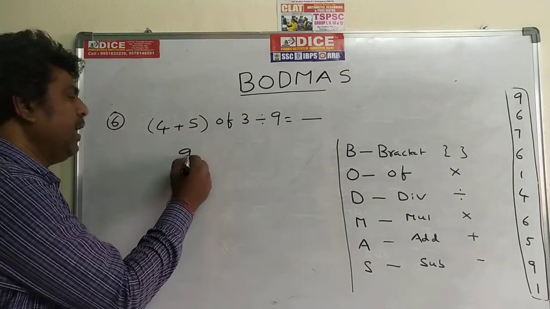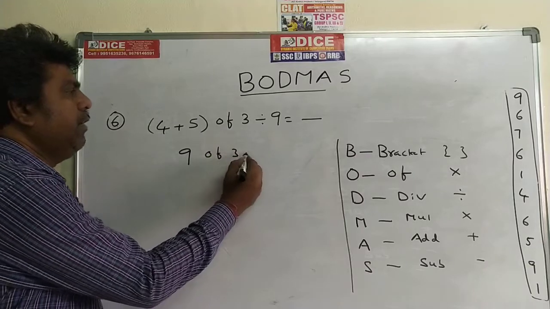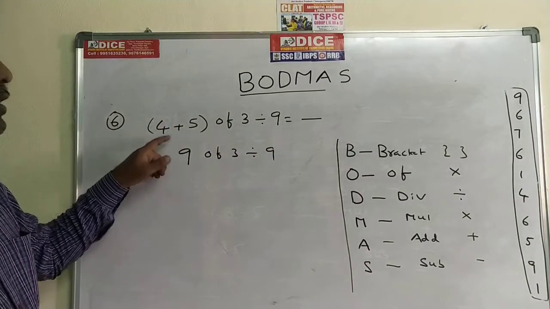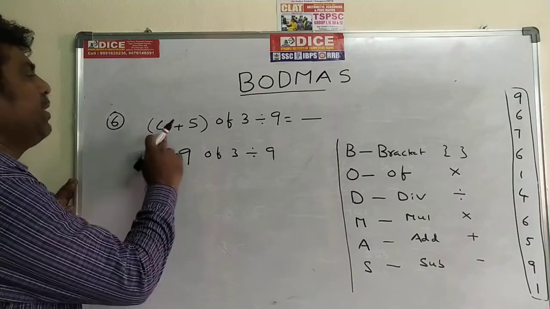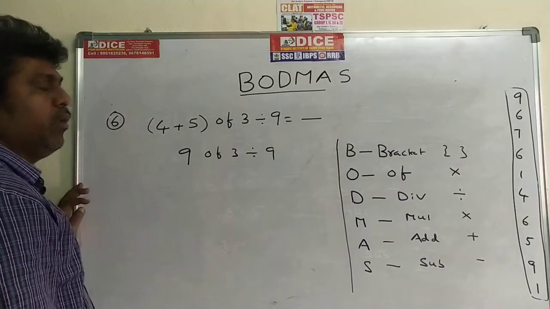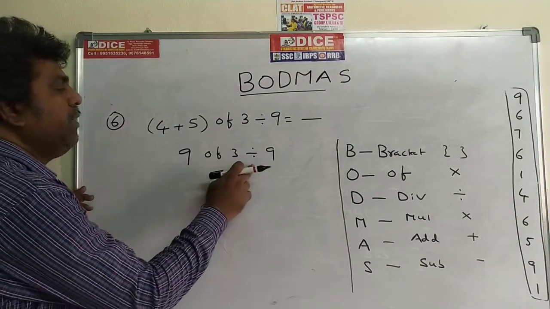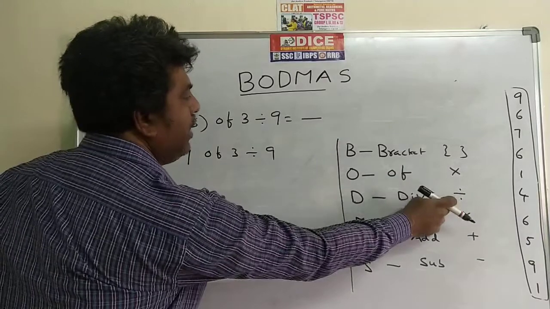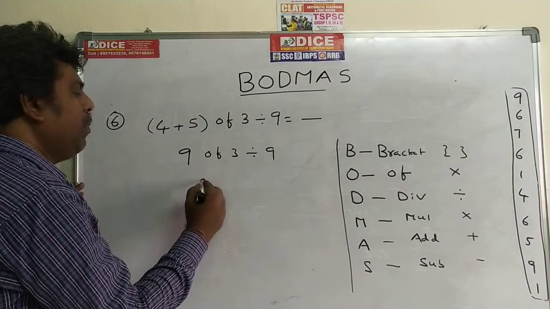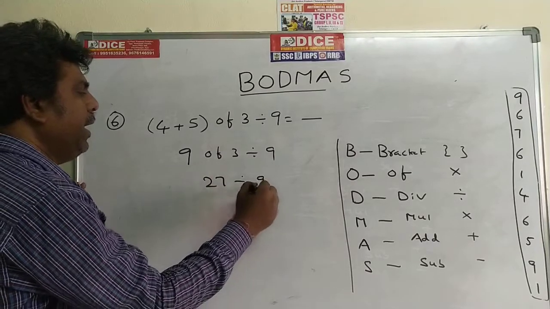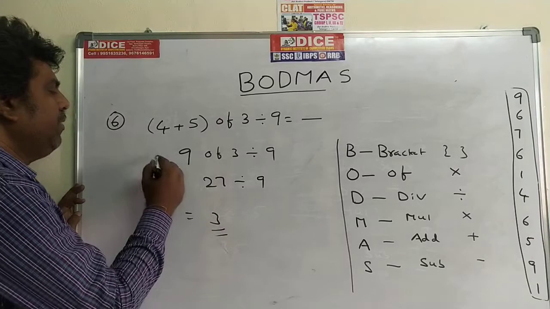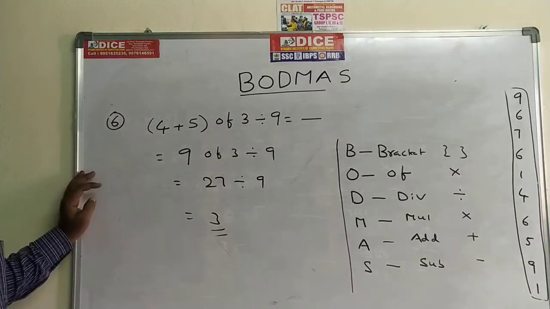So the first step is 9 of 3 divided by 9. We open the bracket by doing the operation inside it, that is 4 plus 5, 9. Now go for the second step. Of is there, division is there. First priority goes to of, next one is division. So 9 of 3, of means multiplication, 9 into 3, how much? 27 divided by 9, the value is 3. So the required answer is 3.